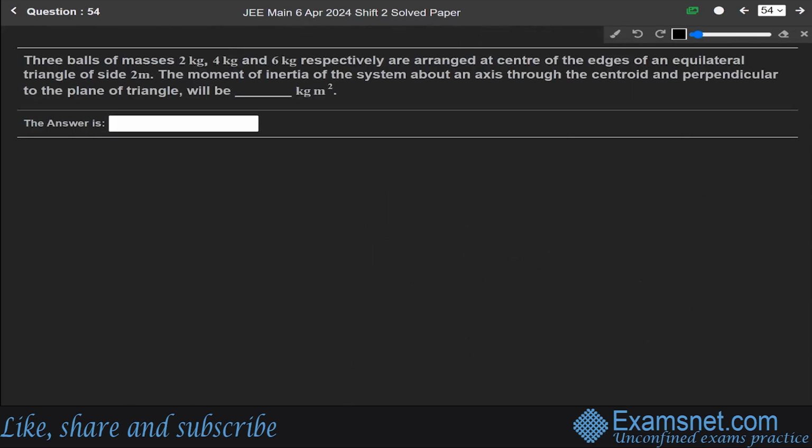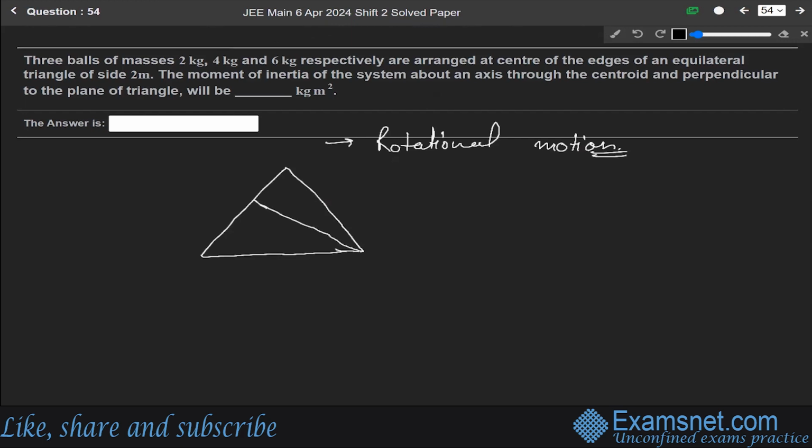Now next question 54. 3 balls of masses 2 kg, 4 kg, and 6 kg respectively are arranged at the centers of the edges of an equilateral triangle of side 2 meter. The moment of inertia of the system about an axis through the centroid and perpendicular to the plane of the triangle will be. So this question is from the chapter of rotational motion.